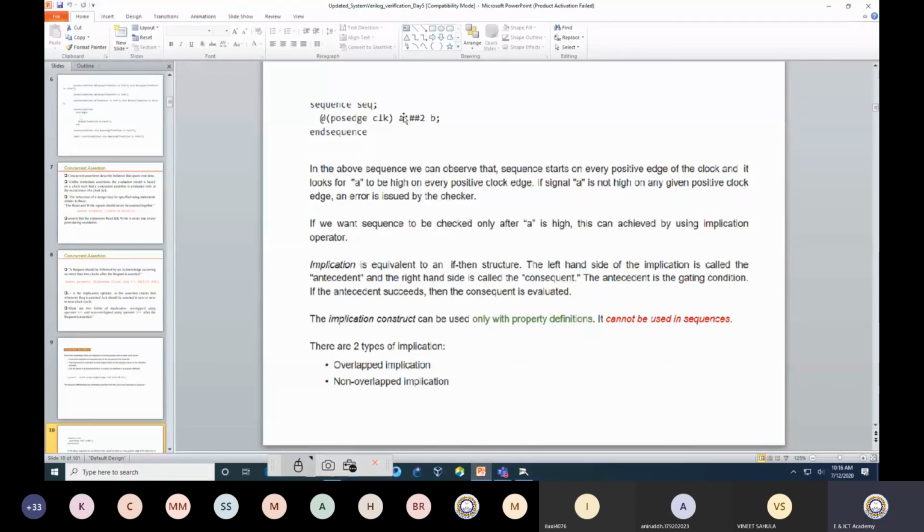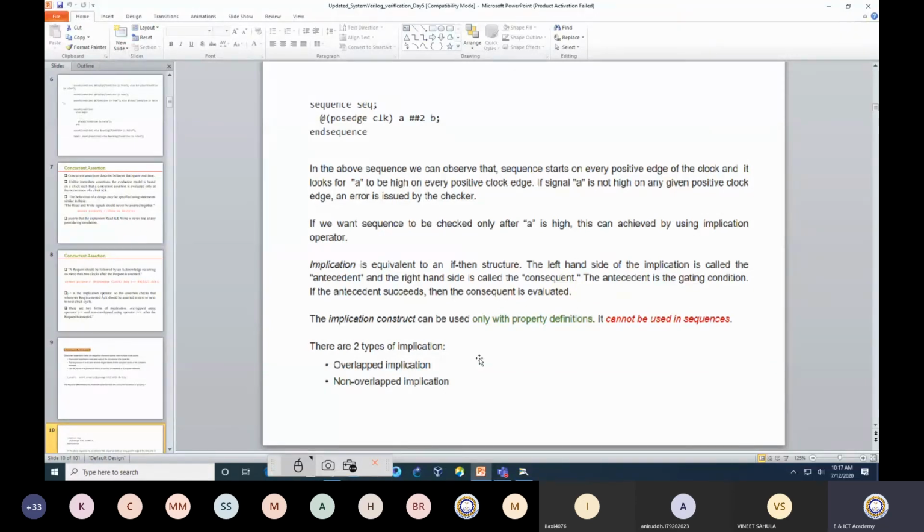So if I want a sequence to be checked only after A is high, this can be achieved by using the implication operation. We have seen that. In an implication operator, whatever is on the left hand side and whatever is on the right hand side are defined as an antecedent and a consequent. So the left hand side is the antecedent and the right hand side is the consequent. The implication construct can be used with a property using a proper definition. It cannot be used in a sequence. In a sequence, the implication operator cannot be defined.